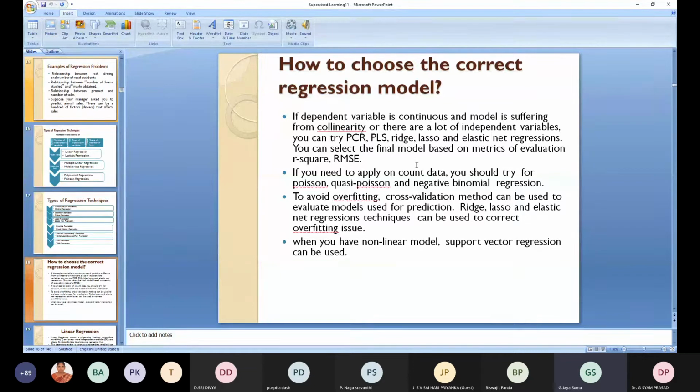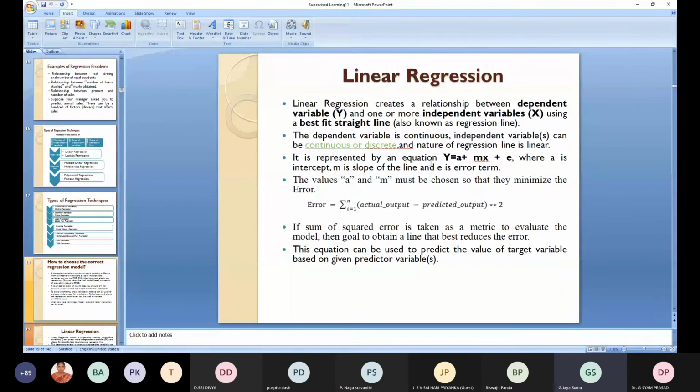Okay, so the metric used for this evaluation is the root mean square error method, which can be used for regression techniques. So this is the formal definition of regression.